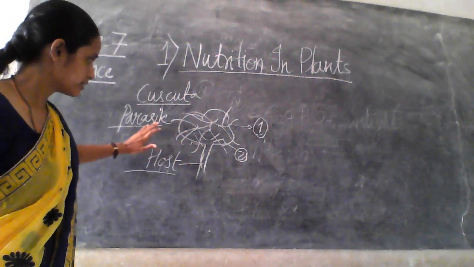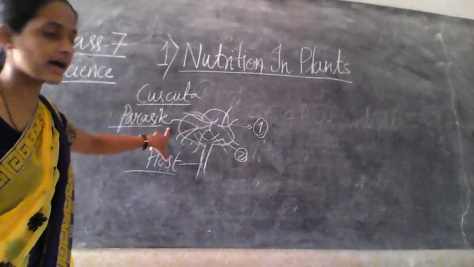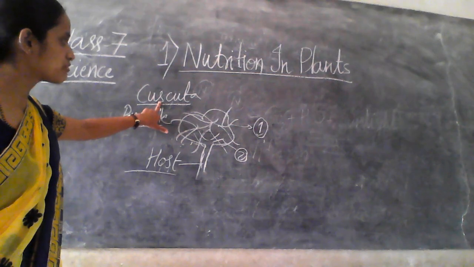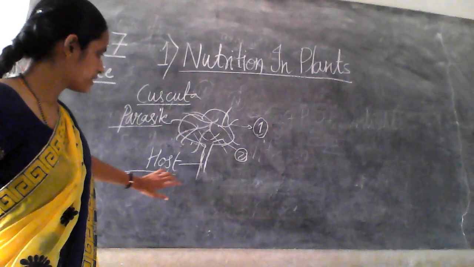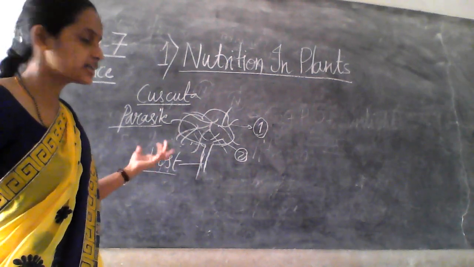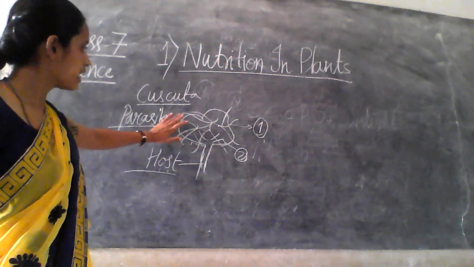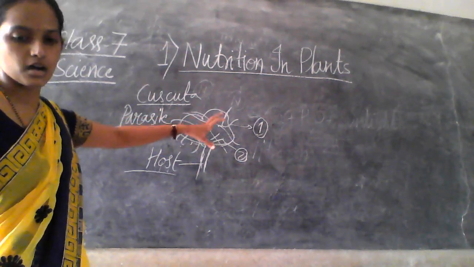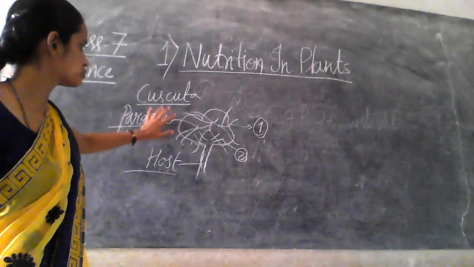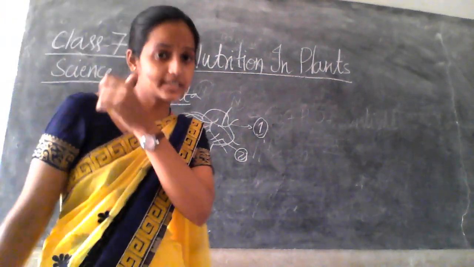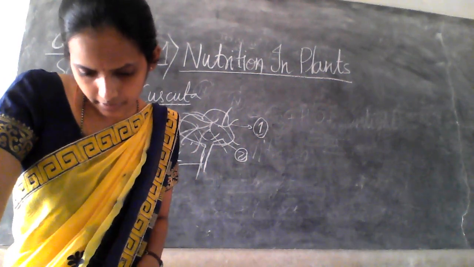So the plant which is depending on the other plant is the parasite. As the example of Cuscuta, it is depending on the other tree, right? And from which it is using the material is the host, right? So the main tree is the host and Cuscuta is a climber which is taking space all around that tree, right? So Cuscuta is a parasite, as it cannot make its own food. That's why it depends on the other tree, right?